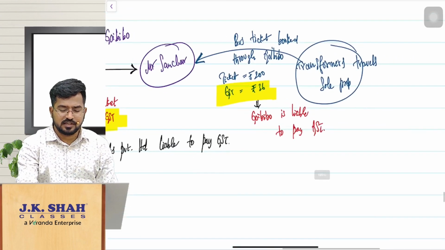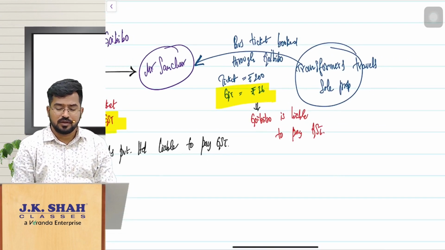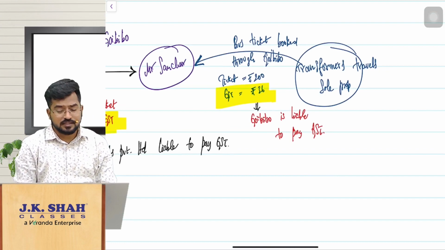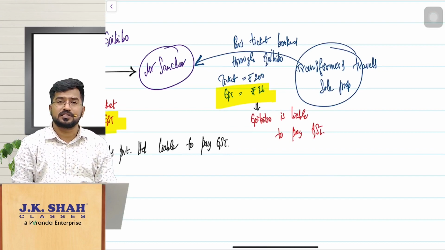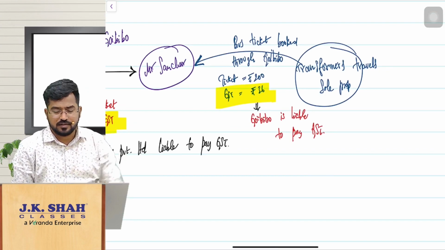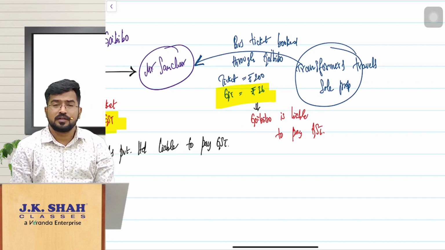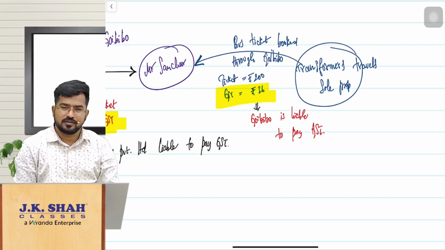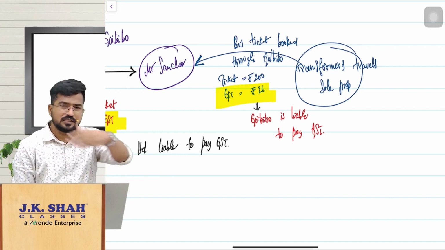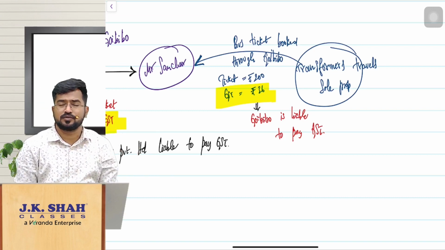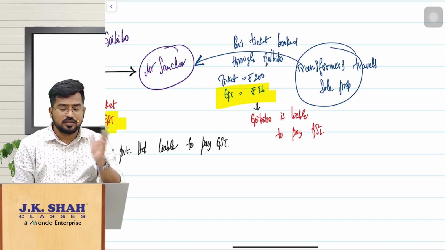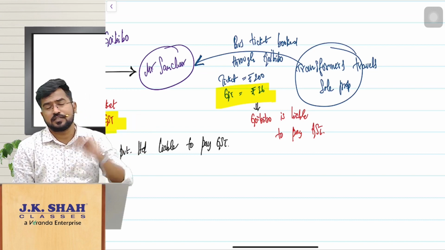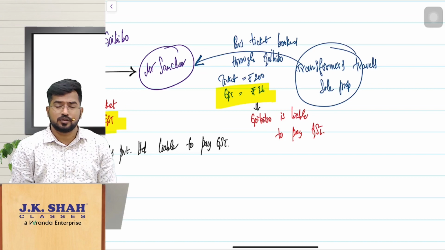No sir, that same fellow is booking the bus through GoIbibo only. But who is the person providing this service to Mr. Sanchar? One fellow is a sole proprietor, a transporter. His name is also like Transformers Travels, sole proprietor. And he is having one single bus. He is operating it between Chennai to Bangalore, something like that, assume. That fellow is also listed in GoIbibo. Sanchar is going there and booking the ticket in GoIbibo.